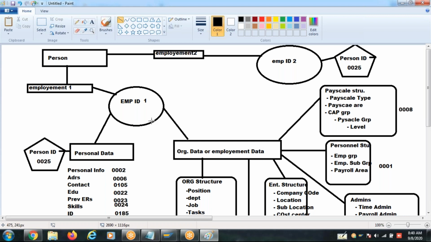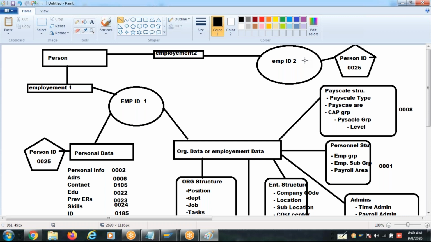For employee ID 1, position, department, location can be different. Pay scale structure can be different. Employee ID 2's organizational information can be different. Is this clear, guys? Any question here?